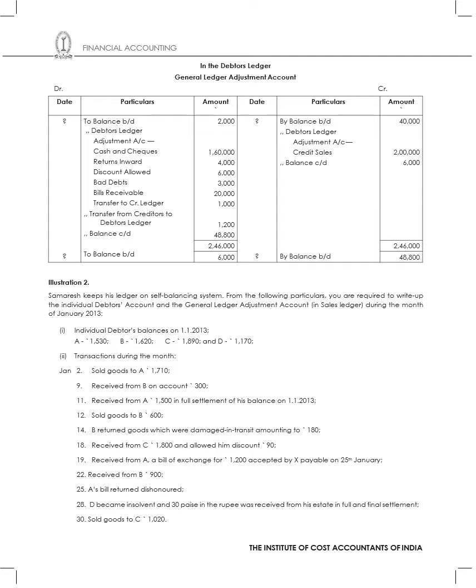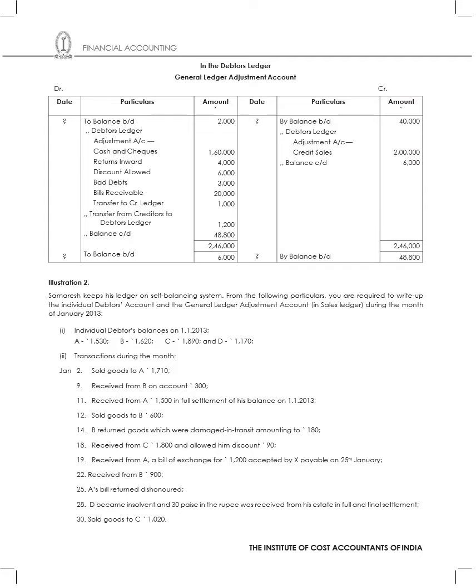In the case of illustration 2, what have they given? Samaresh keeps his ledger on the self-balancing system. From the following particulars, you are required to write up the individual debtors accounts and the general ledger adjustment account in the sales ledger during the month. So we have individual debtors' balances on 1st Jan 2013, which are A 1,530, B 1,620, C 1,890, and D 1,170. The transactions during the month are: sold goods for 1,710, received from B on account 300, received from A 1,500 in full settlement of the balance.